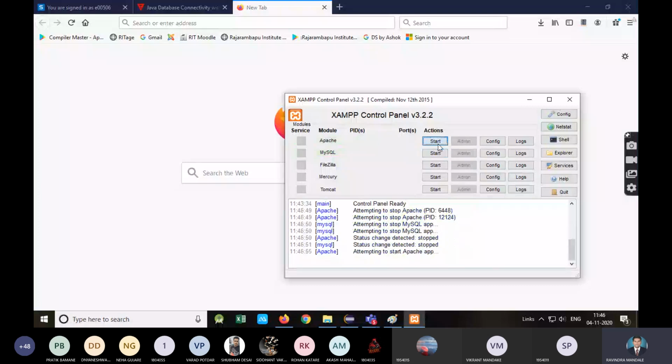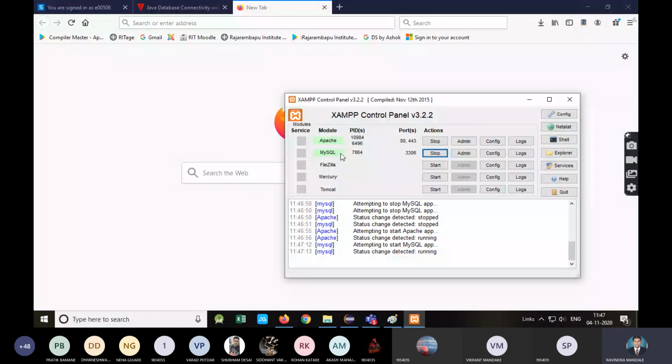So what is Apache? Apache is a web server. Apache Tomcat is a web server. What is the use of a web server? To load the web pages. So start Apache first. See, it is starting now. The port number is shown here, and then start your MySQL. It is showing the port number here. So what is the port number of MySQL? 3306. This is the port number of this MySQL DBMS.